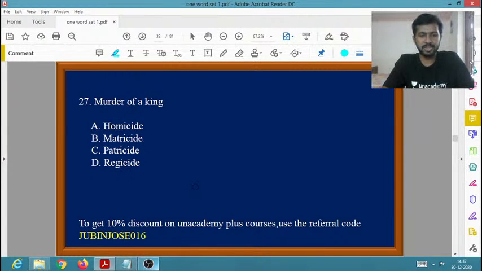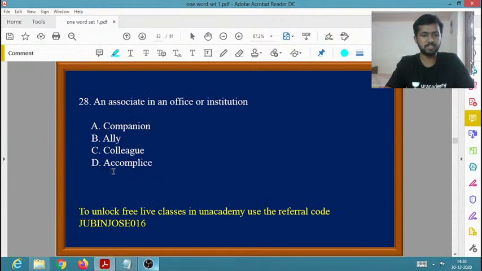See, always we can see royal means something related to king, right? So regicide, in royal and regicide we have R as common, right? So regicide basically means the murder of a king. Murder of a king is known as regicide. Yes, very good. Then murder of mother is matricide, and murder of father is known as patricide.